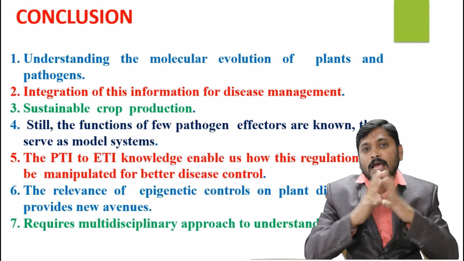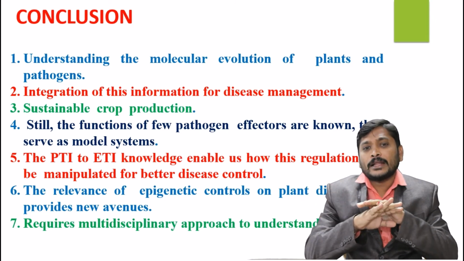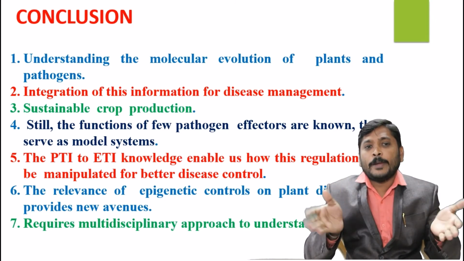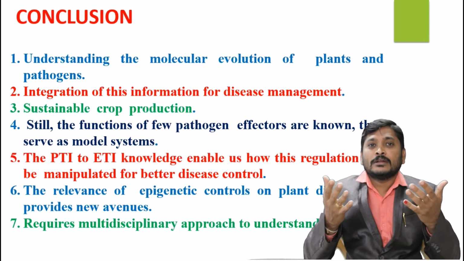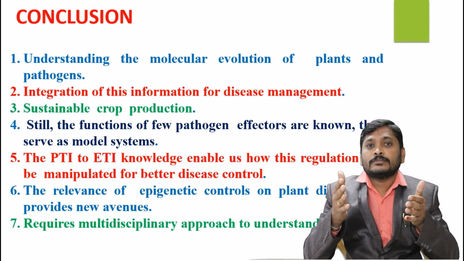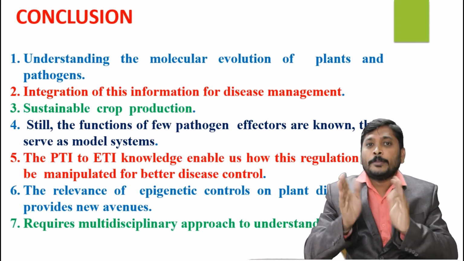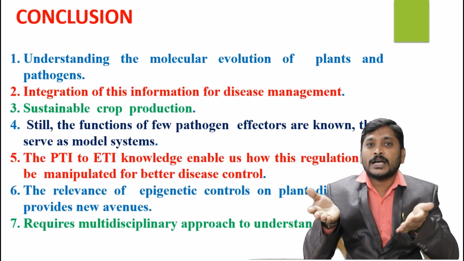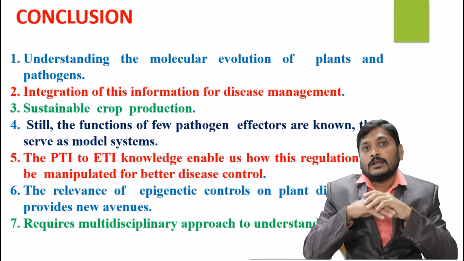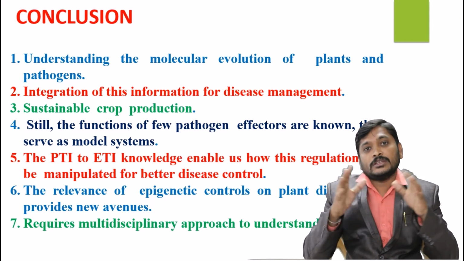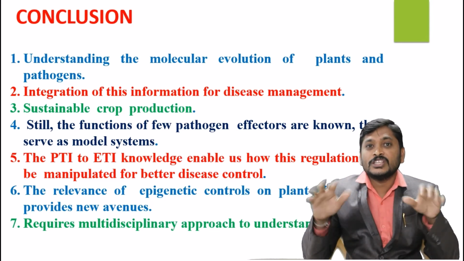By this class we conclude that understanding the molecular patterns and evolution of plants and pathogens is very important. That means how evolution, how time, and how the environment contribute to changing the pathogen as well as the host, because both have existed in the environment for decades or centuries, but pathogens are changing themselves, hosts are changing themselves.